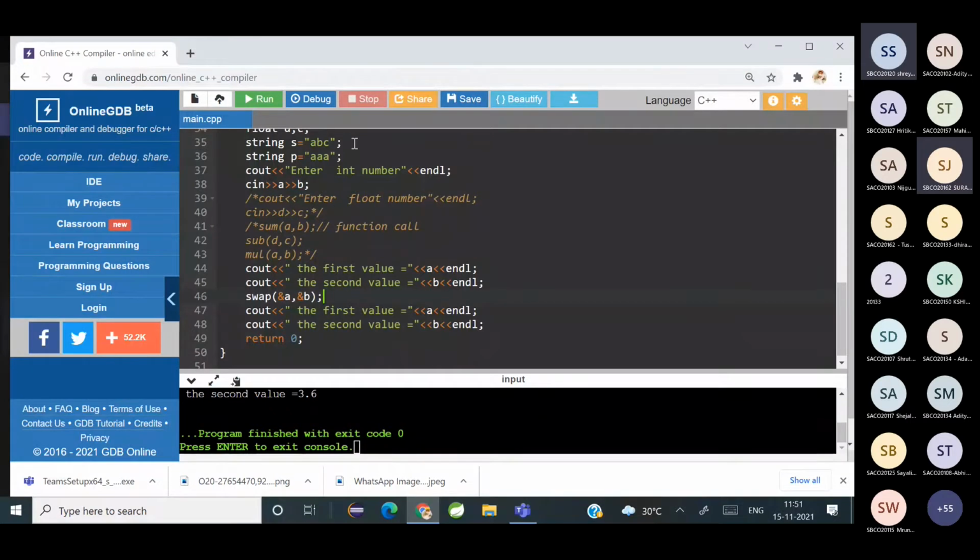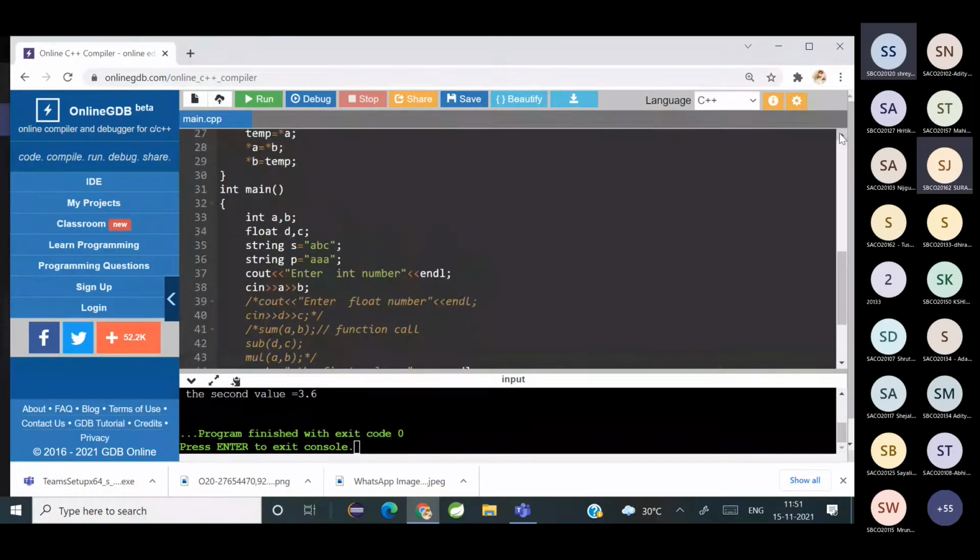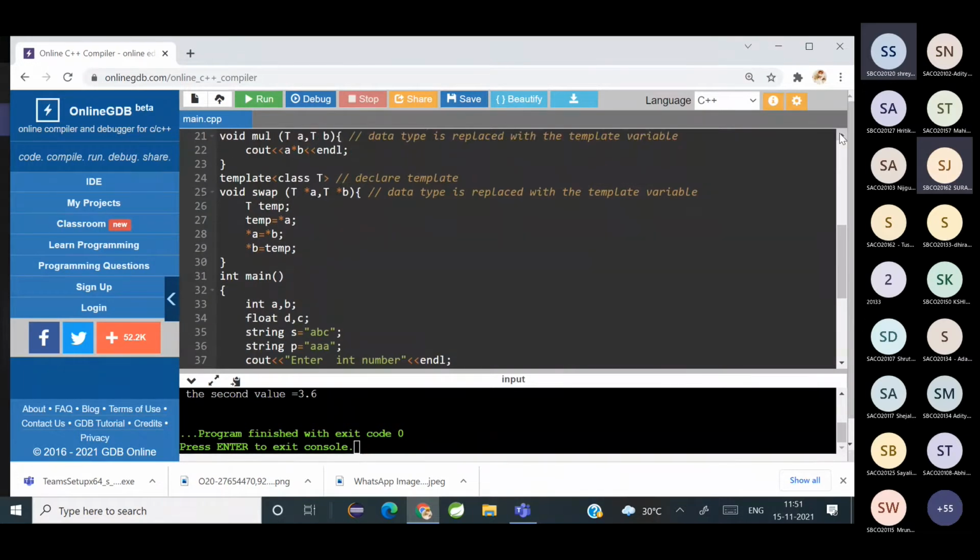Madam, in this swap function, why did we make temp as the pointer? We didn't make temp as a pointer, no? Temp is a normal variable. Line number 26. Okay.